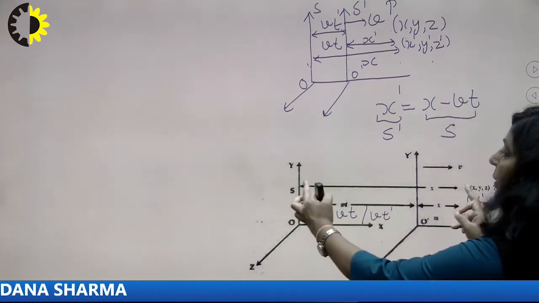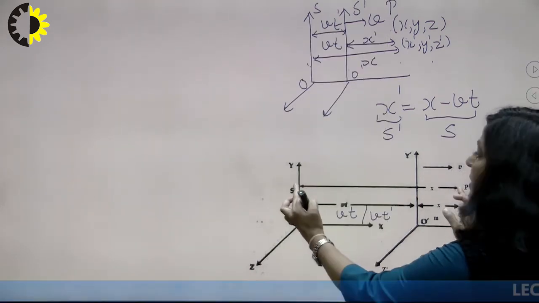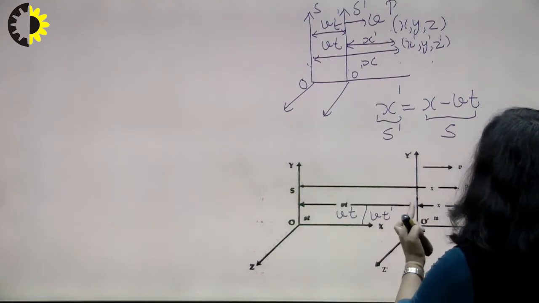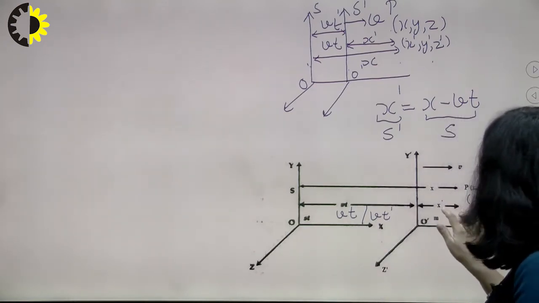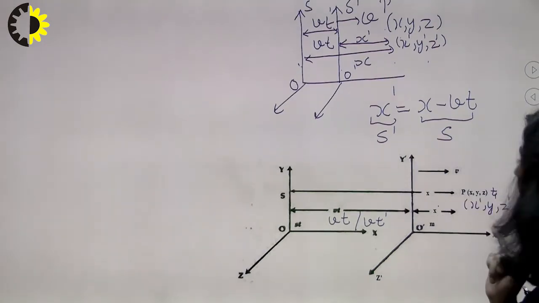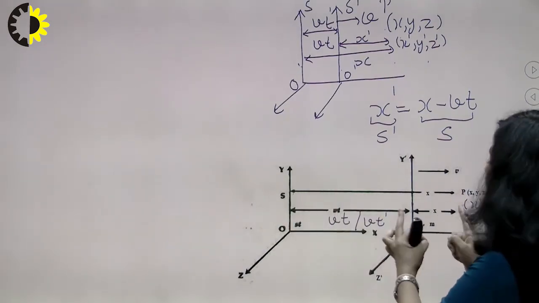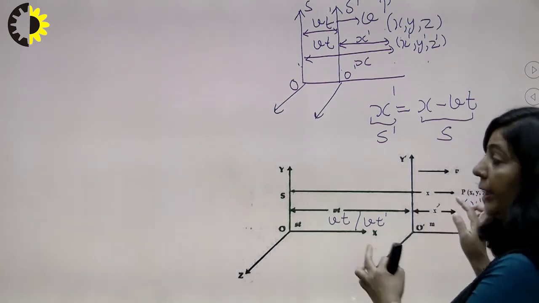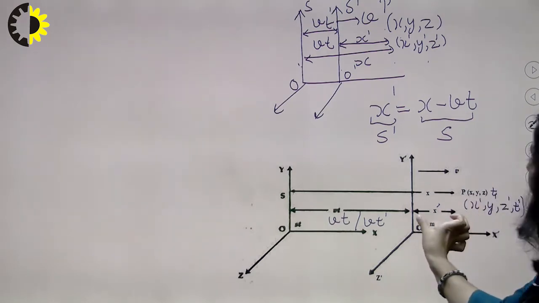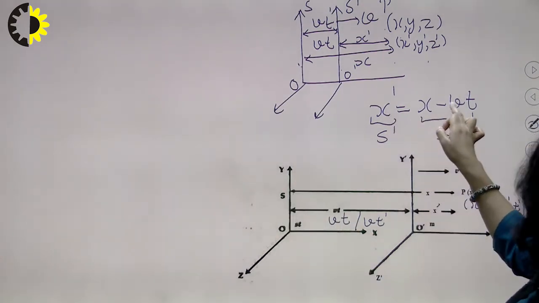Now this particular distance is x, and this distance is x dash. So if you want to write x dash in terms of x, then x dash will be total x minus this. So x dash is x minus Vt.